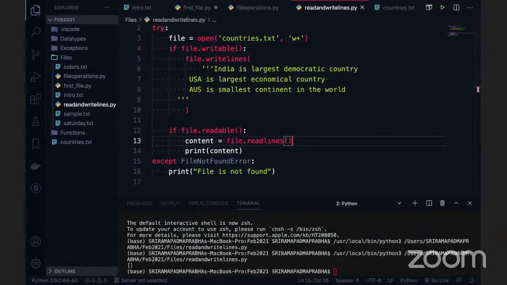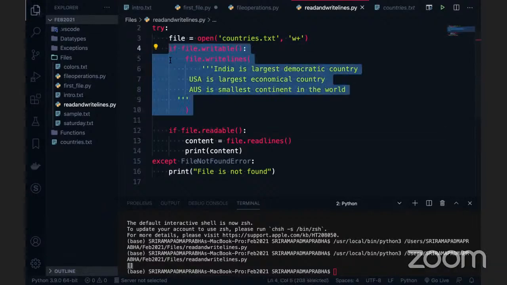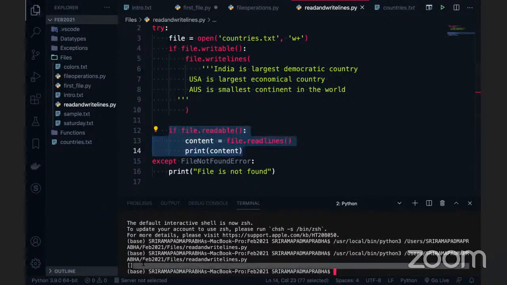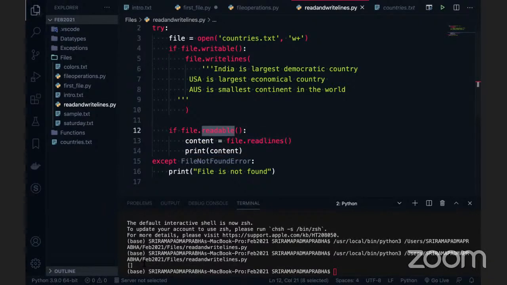We see that we got something called square brackets. Can anybody tell me why we got this? This is a very important concept. I opened the file in write and read mode. I wrote some text here. After that, the text will be there, the file is created, and after that I am able to read the file, but I got something called square brackets. Of course it is in readable mode only, but we got the list. This list is empty.